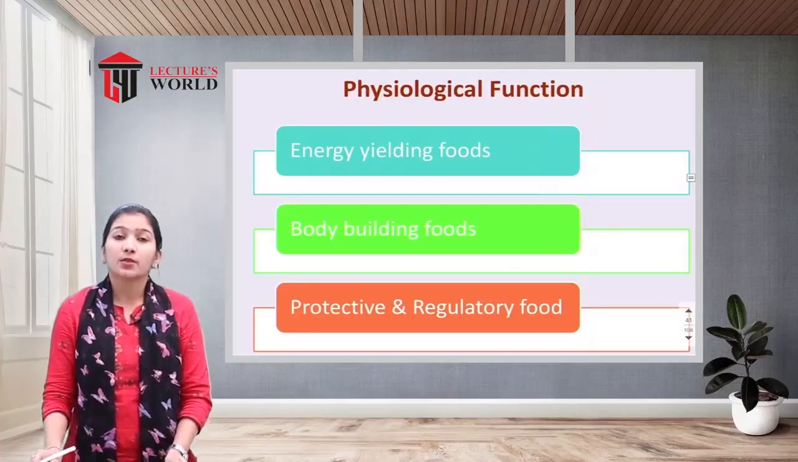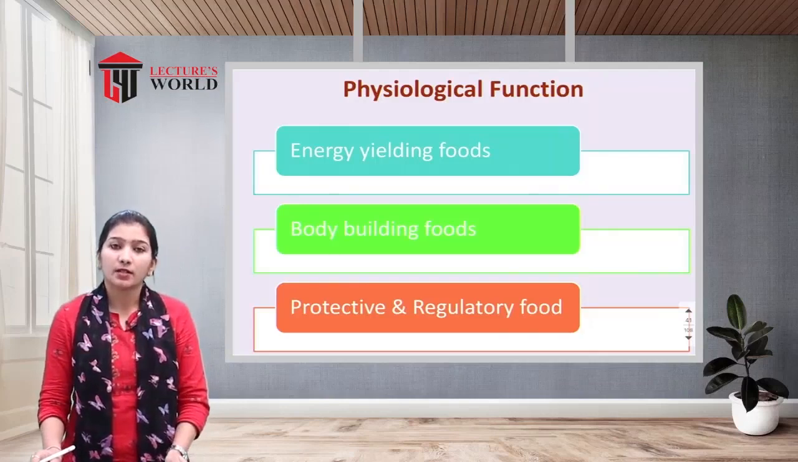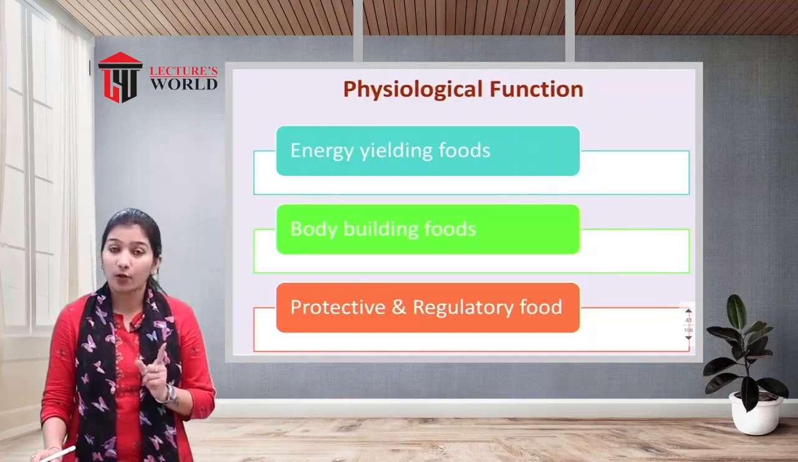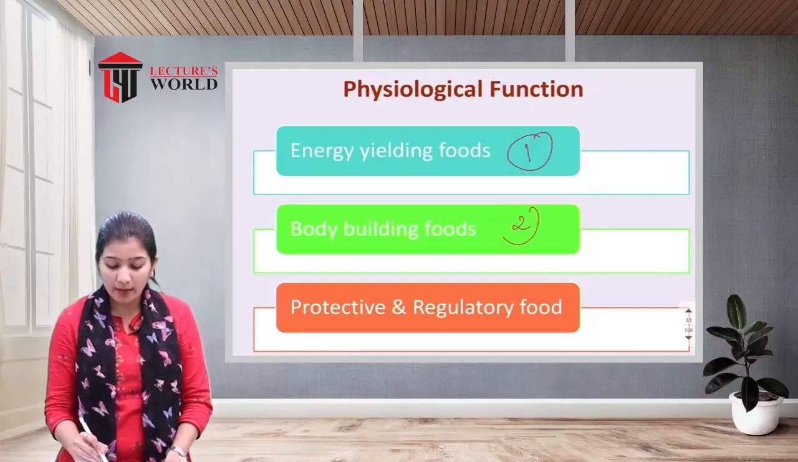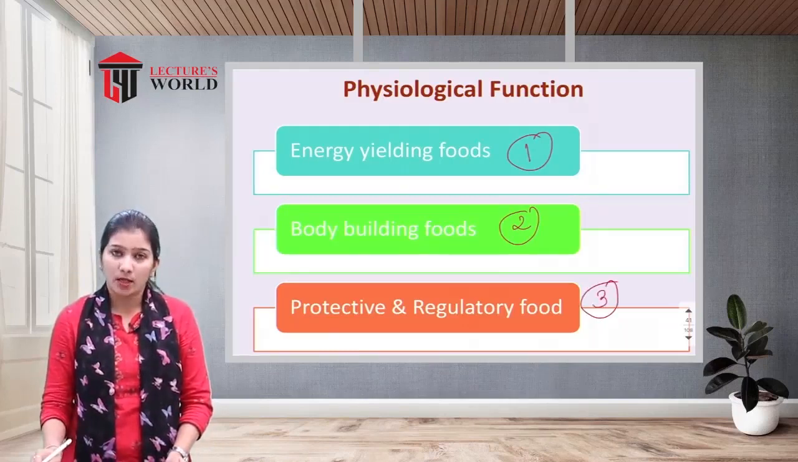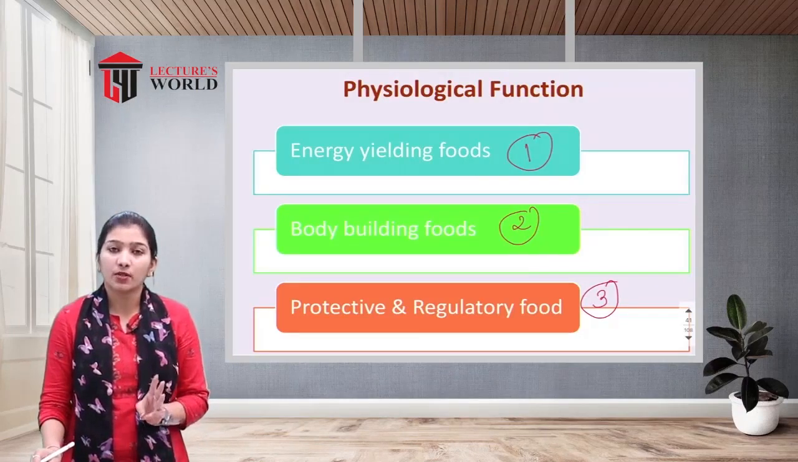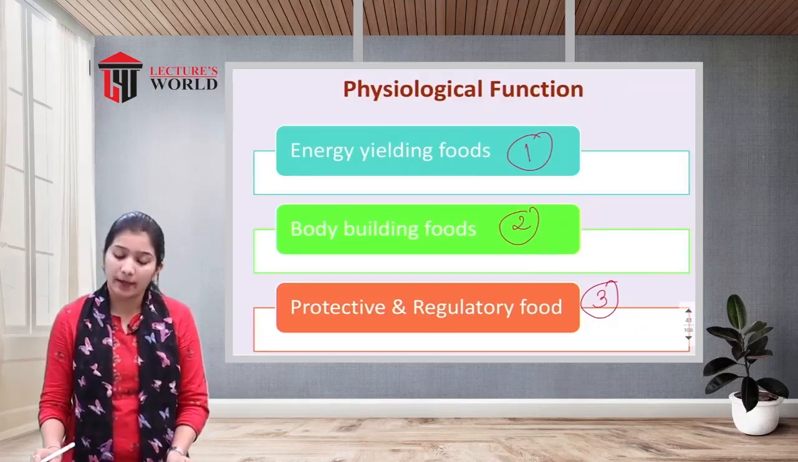So first is the physiological function of food. In this classification, they have categorized food functions into 3 categories. What are they? Energy yielding foods, body building foods, and protective and regulatory foods. So physiological functions of food involve 3 categories or 3 functions, that is energy yielding foods, body building foods, and protective and regulatory foods.